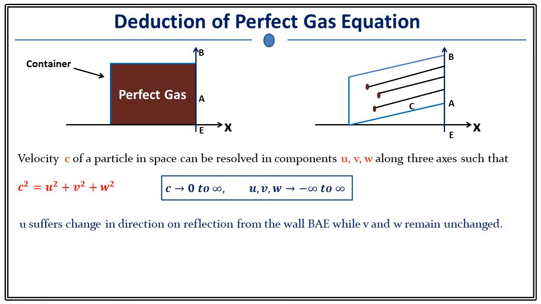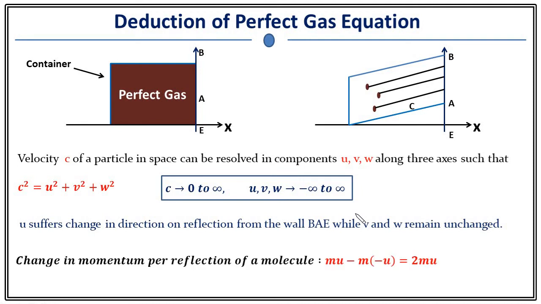What it means? The velocity components along the y-axis and z-axis remain unchanged, right? Because it is only moving in the x direction. As this collision is perfectly elastic, it will rebound along the same path. So it will not change its velocity component along the y and z axis. Therefore, what is the change in momentum?